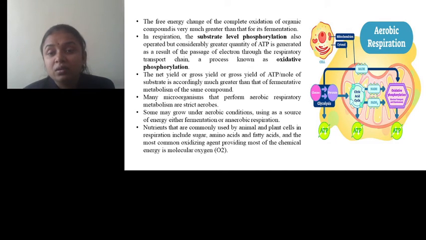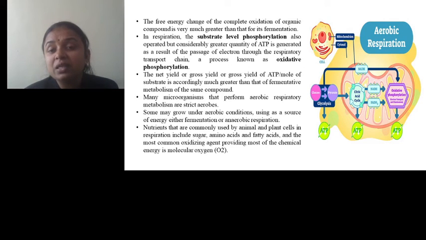So in this diagram again we can see that glycolysis is the initial phase of cellular respiration, where glucose is converted into pyruvate, and during glycolysis substrate level phosphorylation takes place and ATP is produced. The pyruvate produced as a result of glycolysis is converted into acetyl coenzyme A and then enters the citric acid cycle.